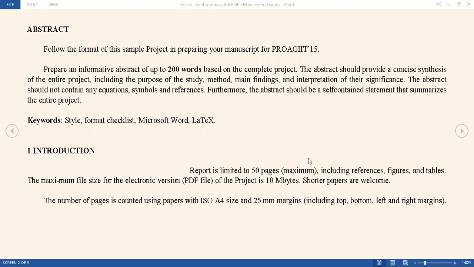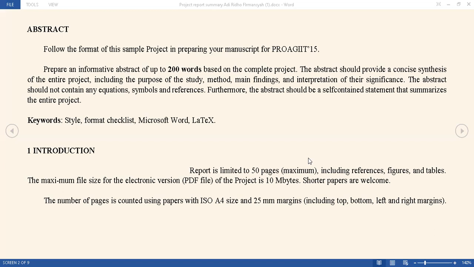The abstract should provide a concise synthesis of the entire project, including the purpose of the study, main finding, and interpretation of the significance. The abstract should not contain any equation, symbol, and reference. Furthermore, the abstract should be a self-contained statement that summarizes the entire project. The keywords are style, format, checklist, Microsoft Word, LaTeX.